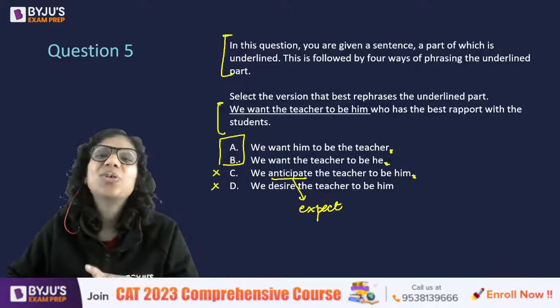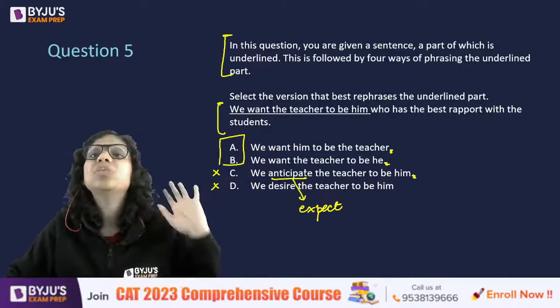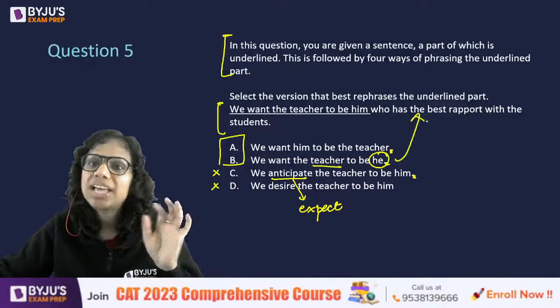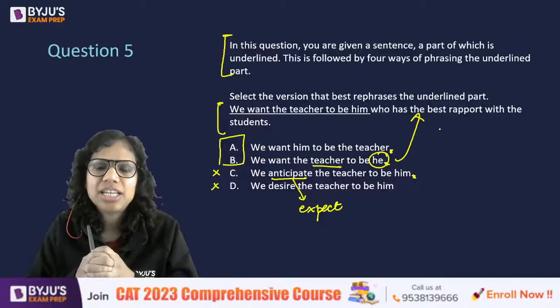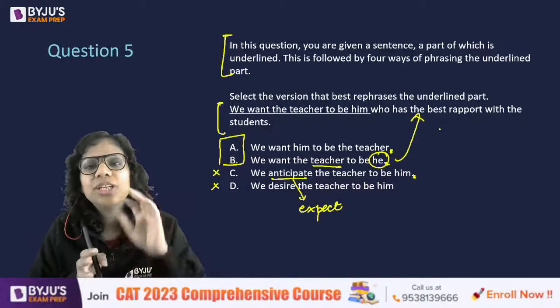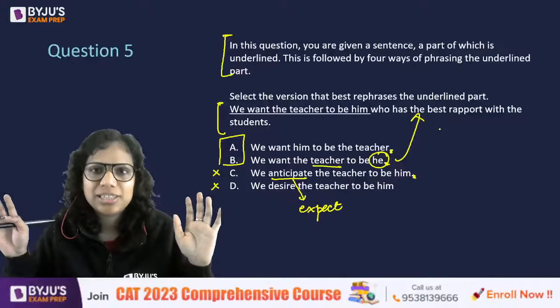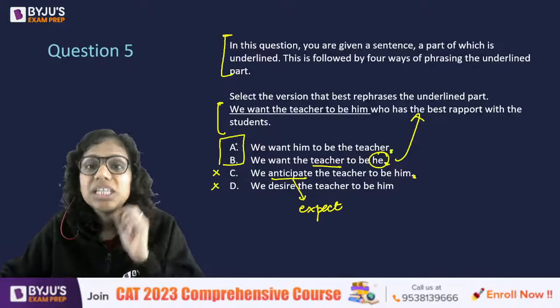However, there is nothing wrong with B as well. So here you are saying we want that person to be the teacher. So we want the teacher to be that person who has the best rapport with the students. So let's say now you're selecting teachers, right? And you want the teacher to be that person who has the best rapport with the students. You don't want to select anyone else. You get it? So there's a difference in the meaning.